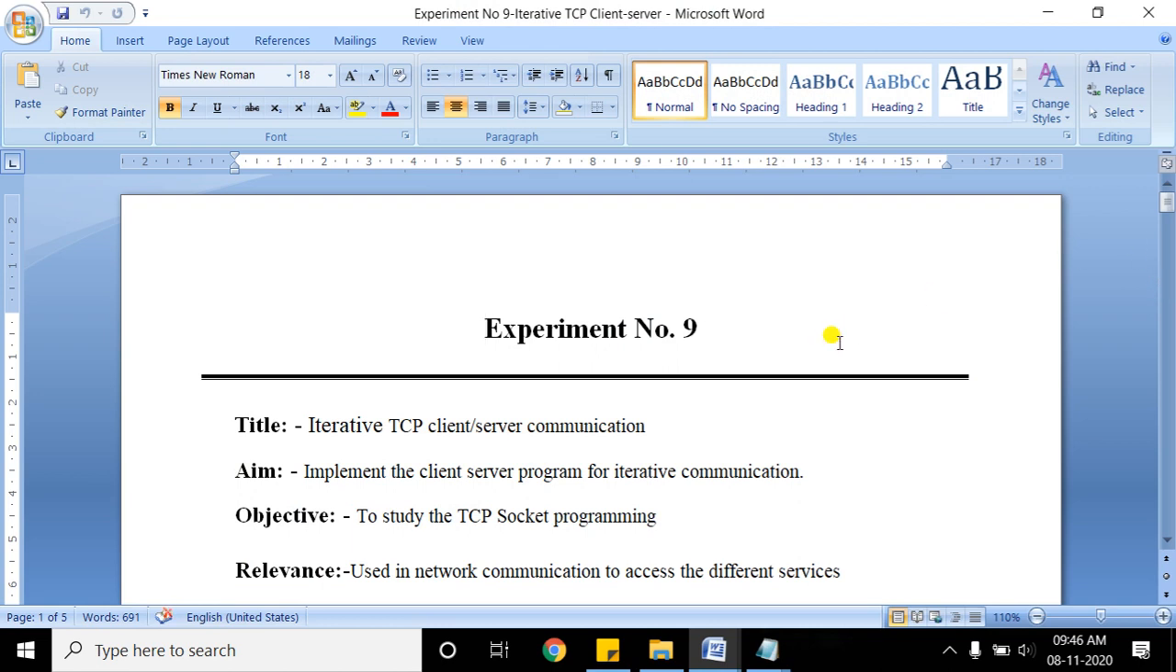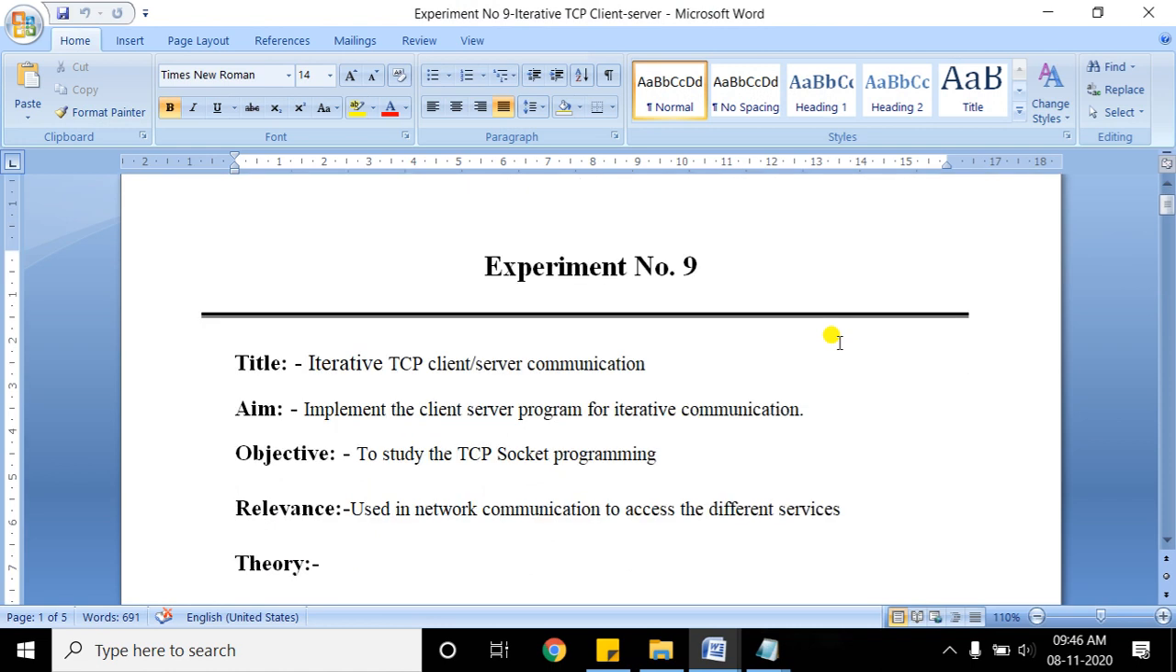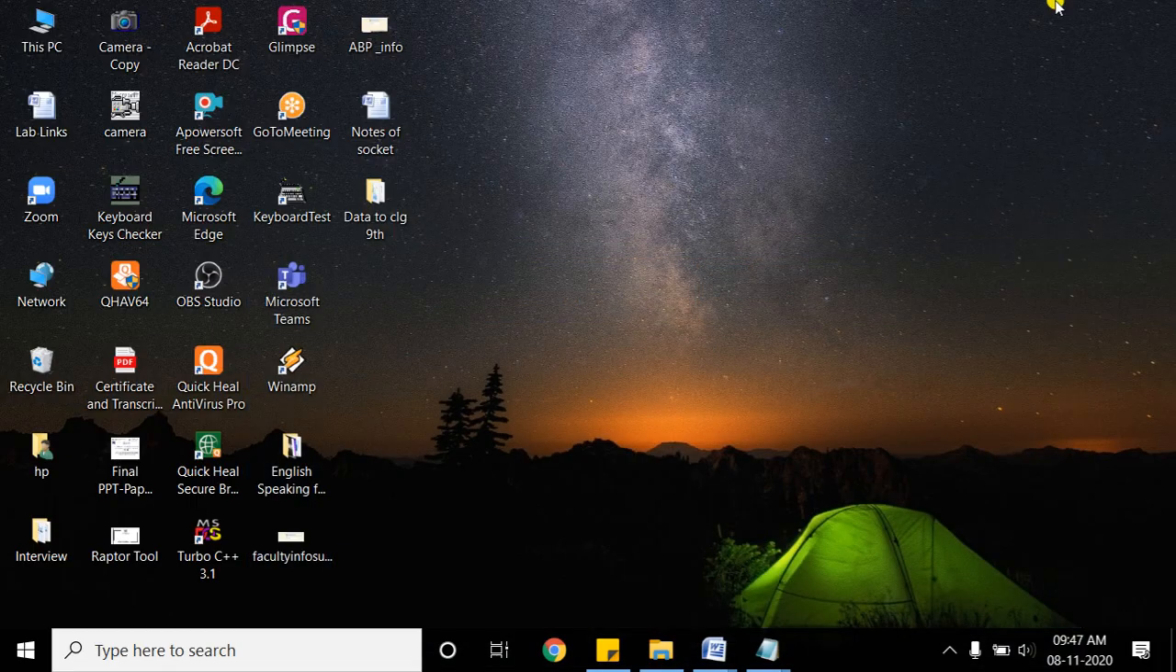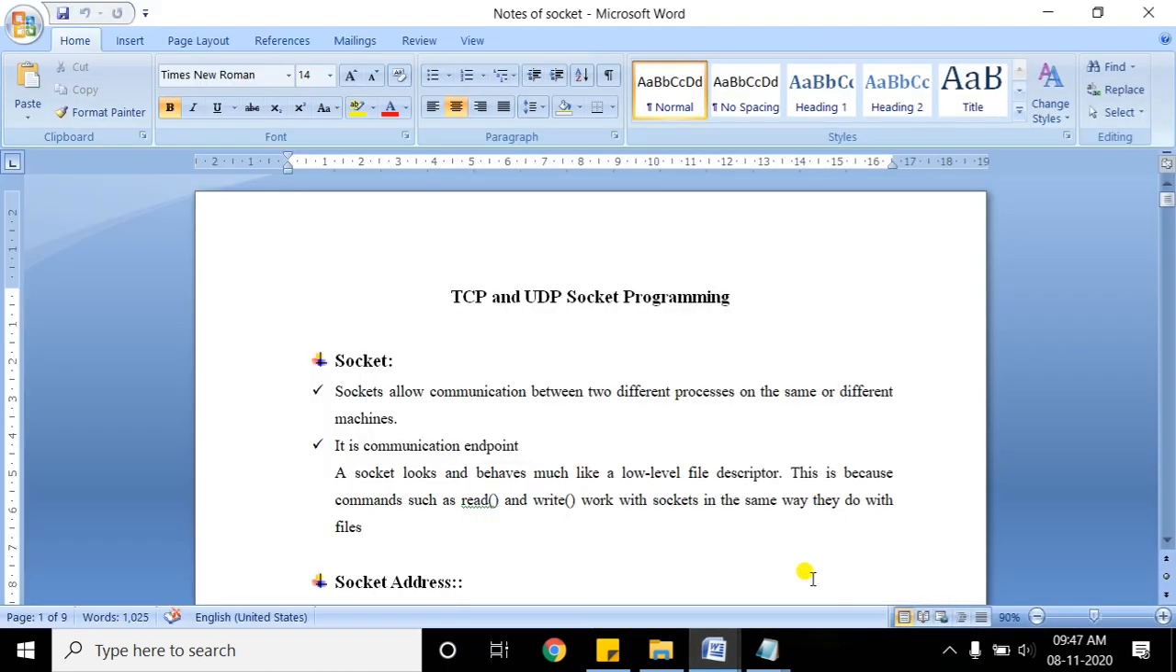We'll see experiment number 9. The title of the experiment is TCP client server programming, which will execute in the iterative way. Before going to experiment number 9, let me explain some concepts from socket programming. Actually, it is a part of the syllabus of chapter number 6, but as it is a programming part, I left this as a discussion for the lab.